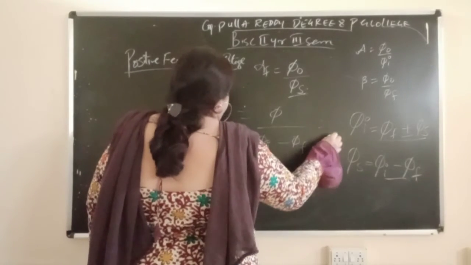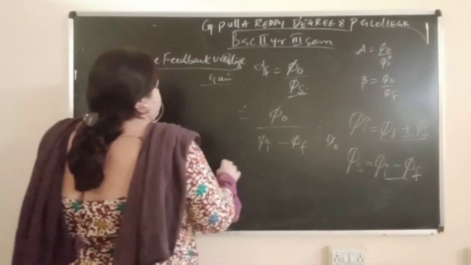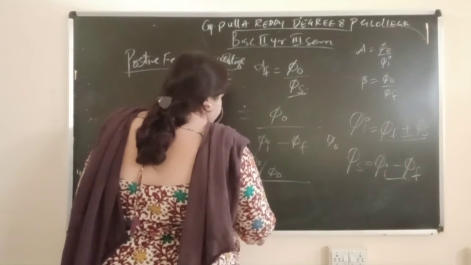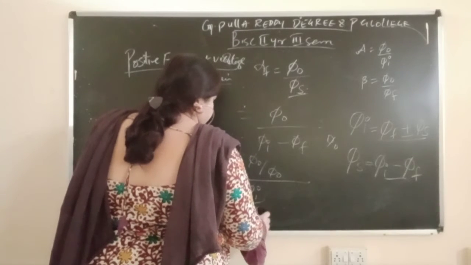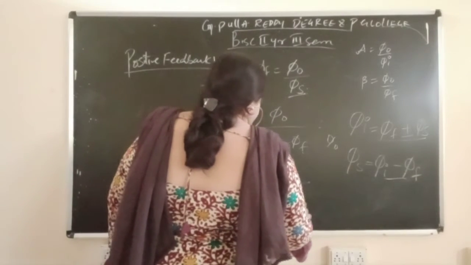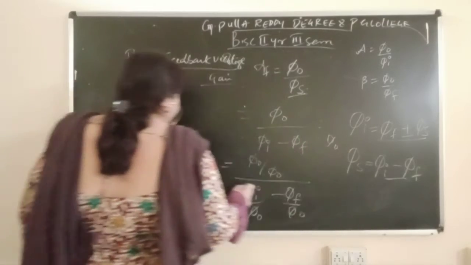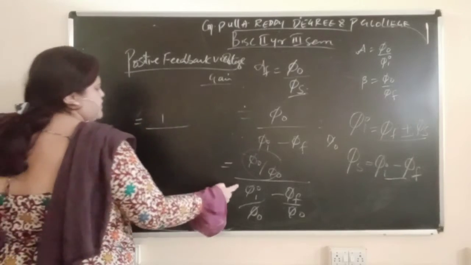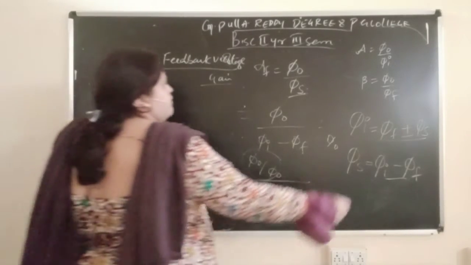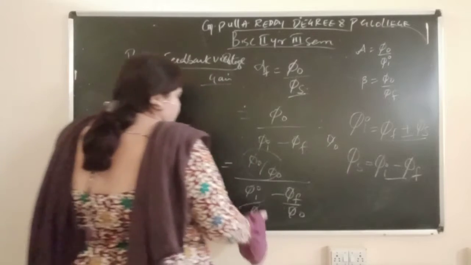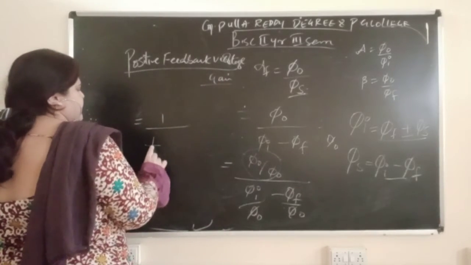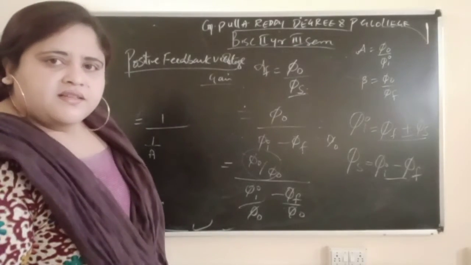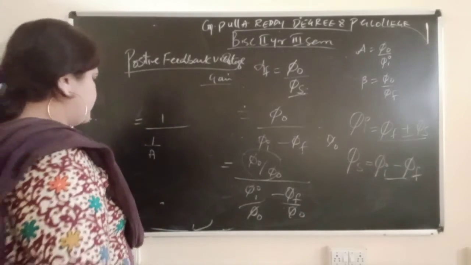Then divide this equation by phi naught. Phi naught by phi naught equals phi I by phi naught minus phi f by phi naught. Then what will you get? This will become 1. And what is this? Phi I by phi naught. But the gain formula is output by input. Instead of A, I will write 1 by A, because it is opposite. Input is coming first, output is coming second, so it is opposite.